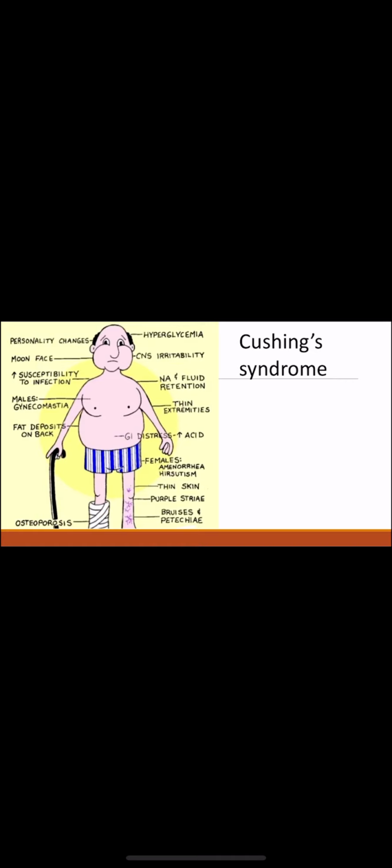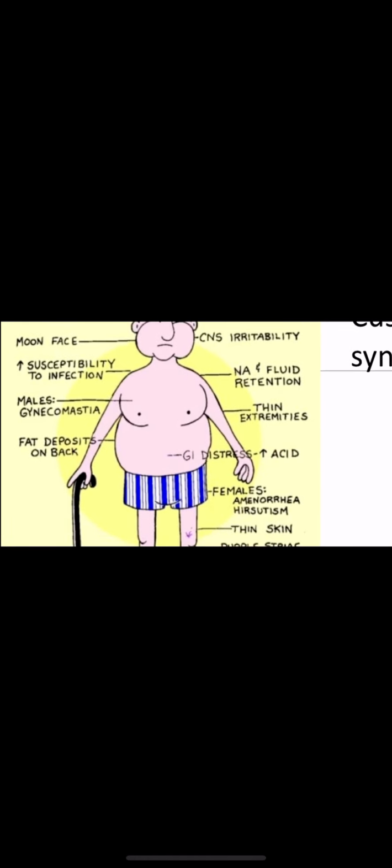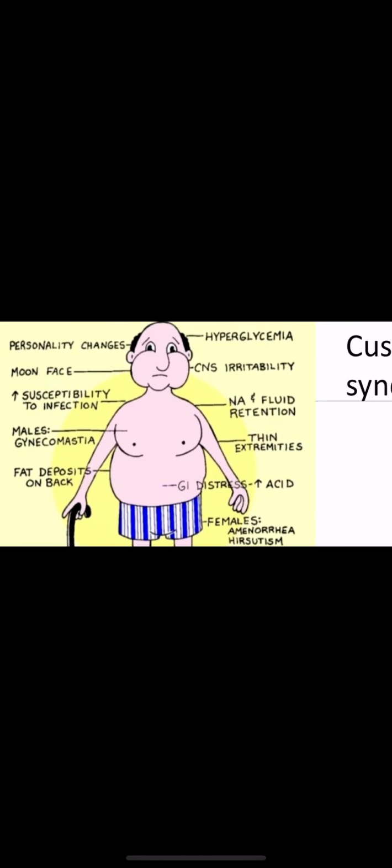This patient may have a lemon-on-sticks appearance: thin legs and a large circumference of the abdomen. They have hyperglycemia, personality changes, CNS irritability, moon face, and plethora, the redness of the cheeks. They have susceptibility to infections, sodium and fluid retention, thin extremities, and gynecomastia, they may have male breast formation, fat deposits on the back, the hump that is seen at the back.